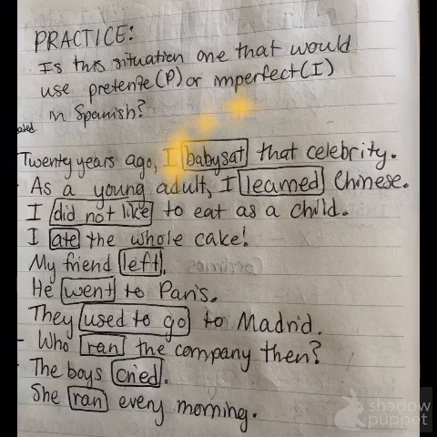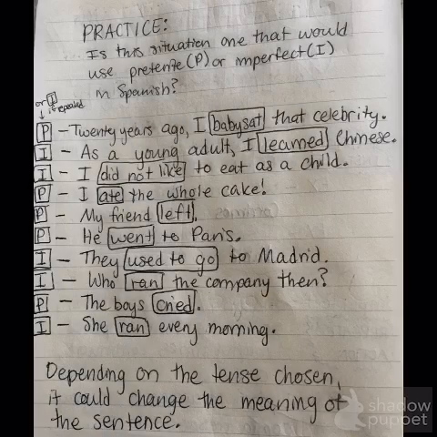So here are some practice questions in English to test your understanding. Decide whether the verbs that are boxed out would be in the preterite or the imperfect in Spanish. Pause the video here and write down what your answers would be, and then you can check them in just a couple seconds. So pause the video. Okay, so now I'm going to show you the answers. As it says at the bottom here, depending on the tense chosen, it could change the meaning of the sentence. So you may have put preterite or imperfect for a couple of these, thinking that it meant something different than what I originally intended.